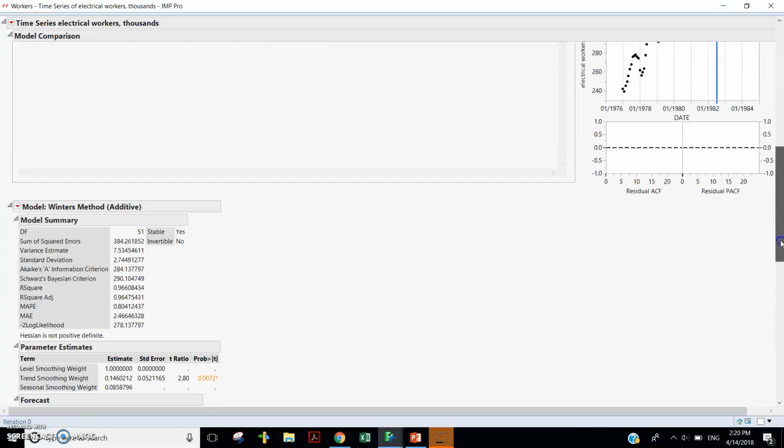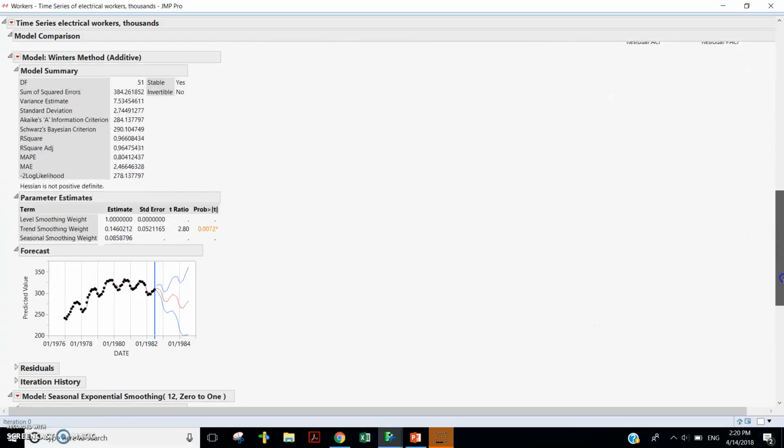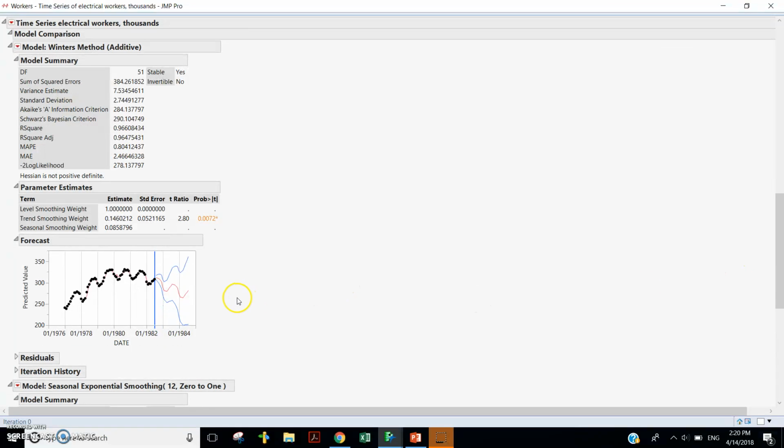So now we're going to go down to the forecast section. The one step ahead forecasts are shown overlaid on this plot with the input data points to the left of this blue vertical line. And then to the right of the blue vertical line, you can see future values forecasted by the model and the confidence intervals for the forecasts. We can see seasonality in our data, which is why it makes sense to use a model like Winters' and the seasonal exponential. It also makes sense in the context of the data set, since at different points of the year, a company might need fewer workers than at other points.